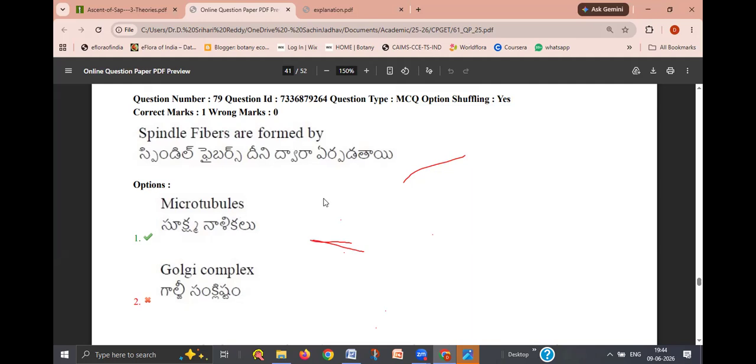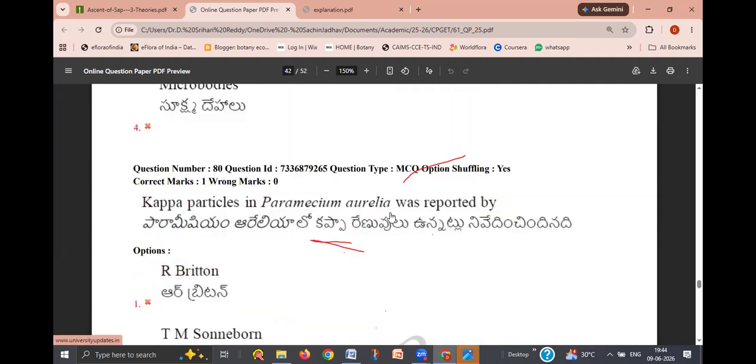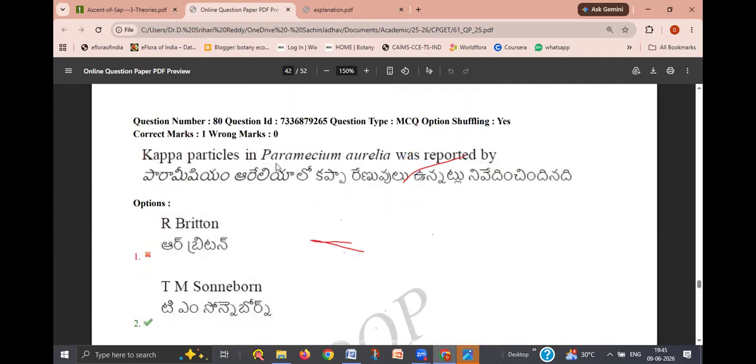In the resting period, when the cell is without cell division, spindle fibers are changed into microtubules. Okay, so next question is, kappa particles in Paramecium aurelia was reported by.